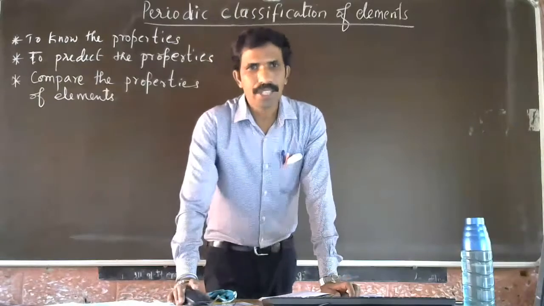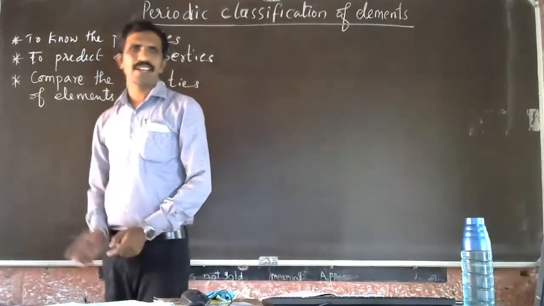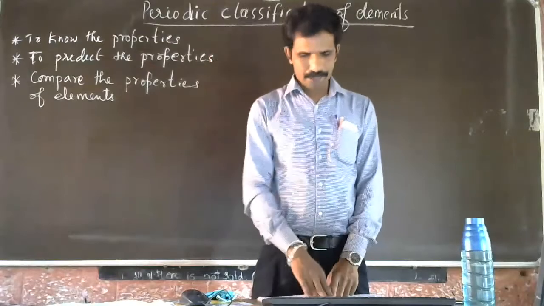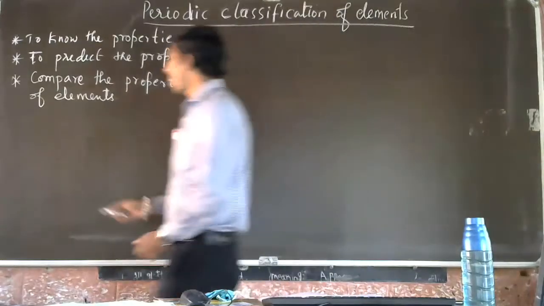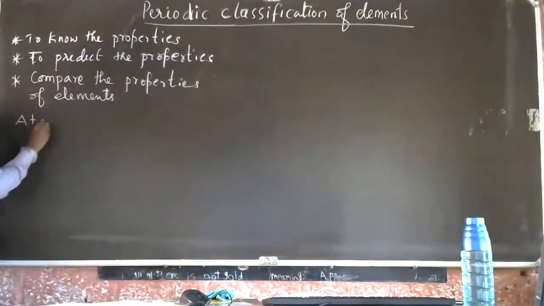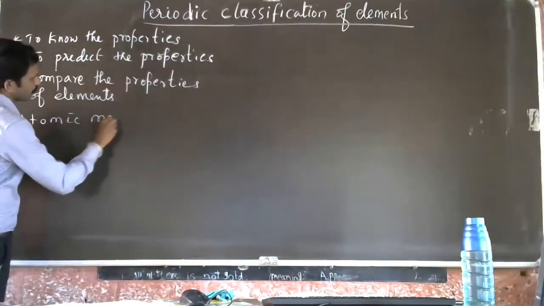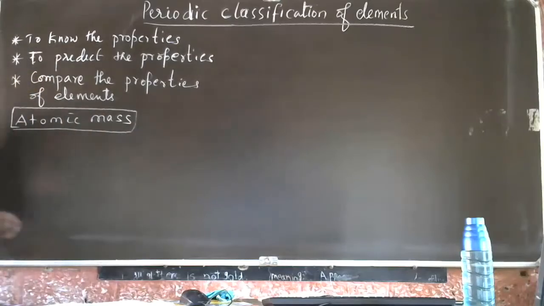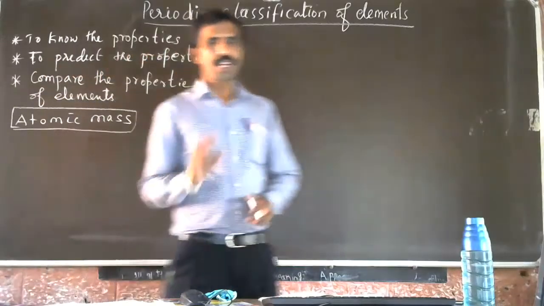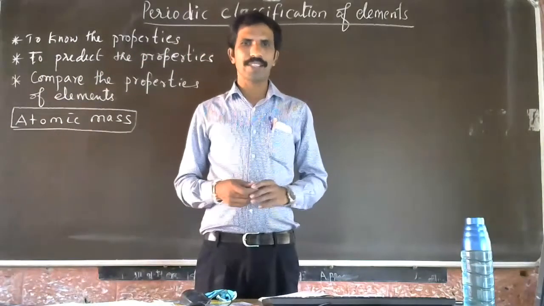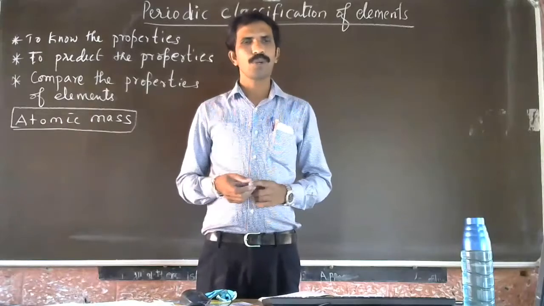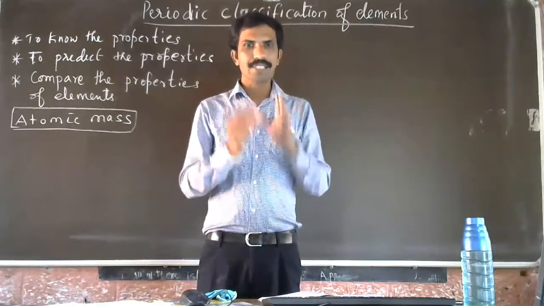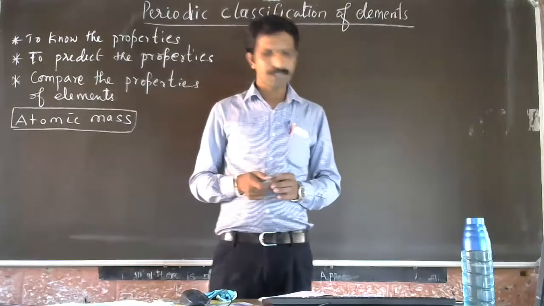So we start with the first classification. William Prout started to classify the elements on the basis of atomic mass. He was the first scientist who tried to classify elements on the basis of their atomic mass.